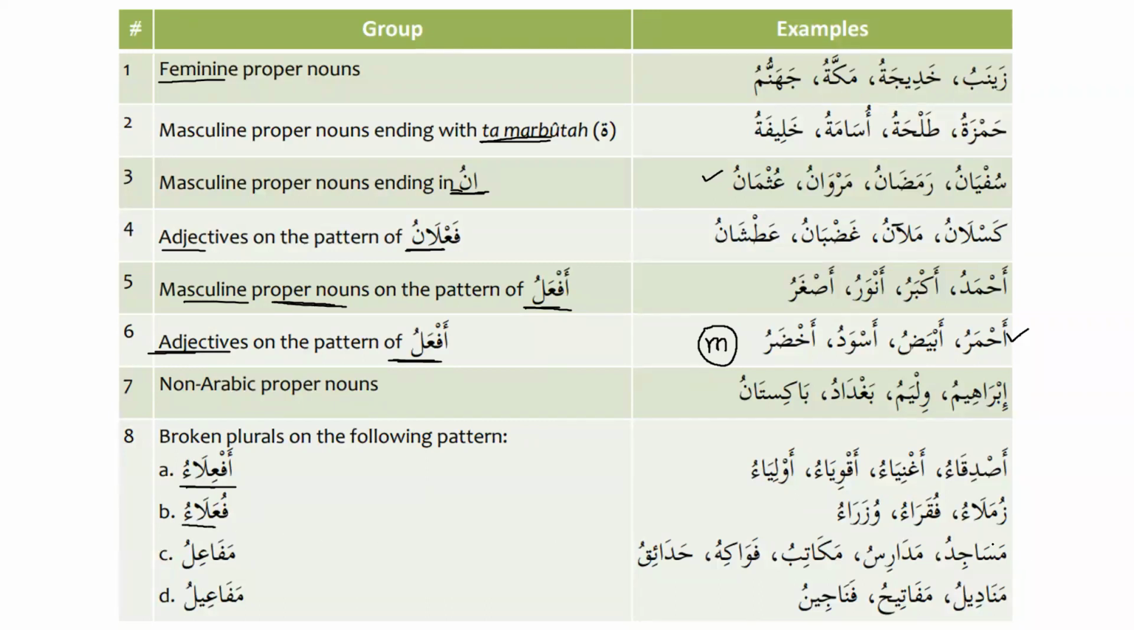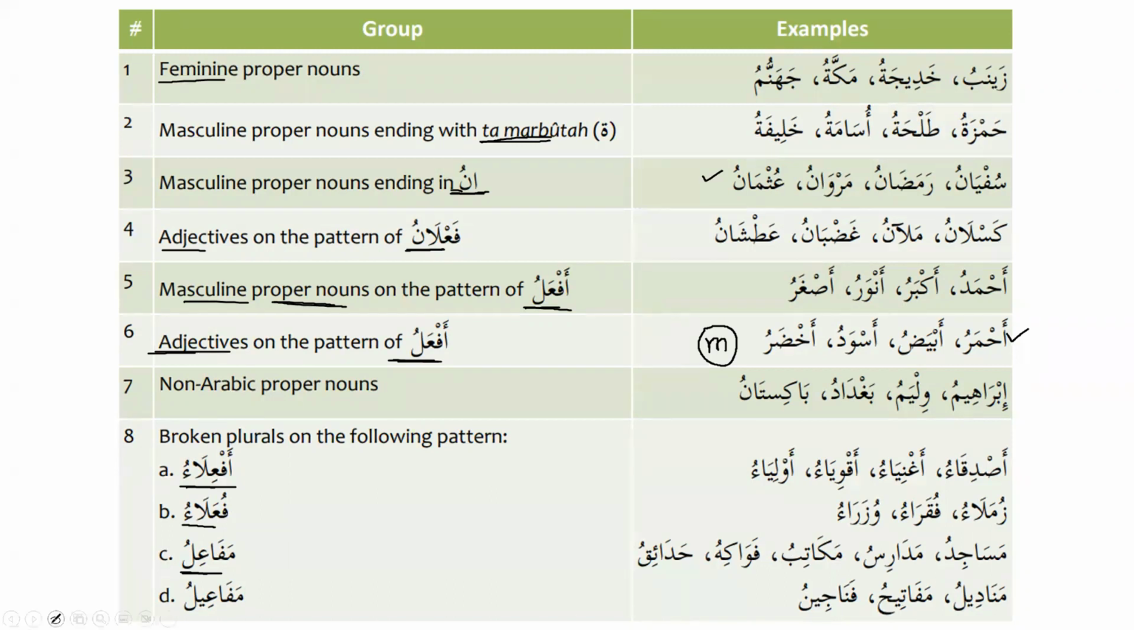Fu'ala'u, for example, zumala'u, fuqara'u, and wuzara'u. And then we have two very important patterns, mafa'ilu and mafa'ilu. On the pattern mafa'ilu, we have masajidu, madarisu, makatibu, fawakihu, and hada'iqu. And then we have mafa'ilu. And on the pattern of mafa'ilu, we have manadilu, mafatihu, and fanajinu.